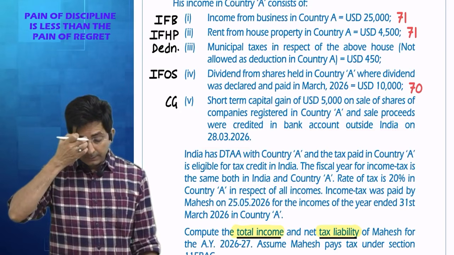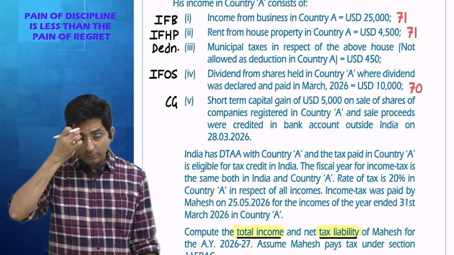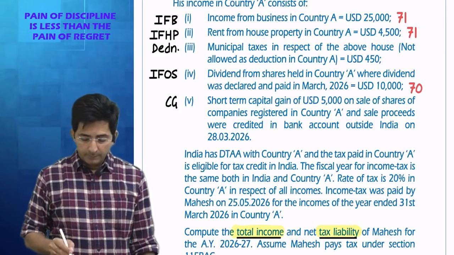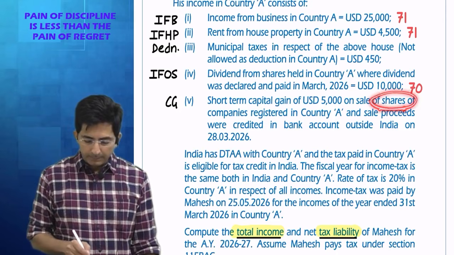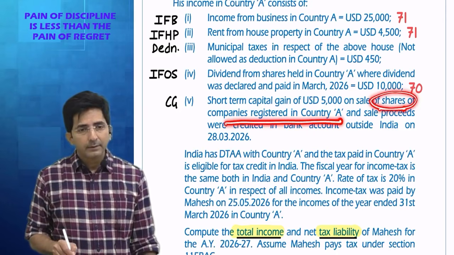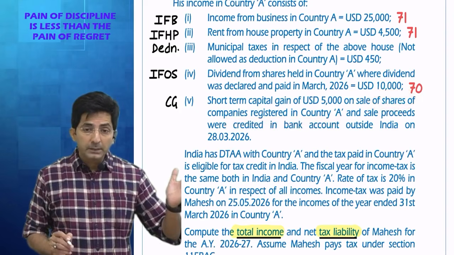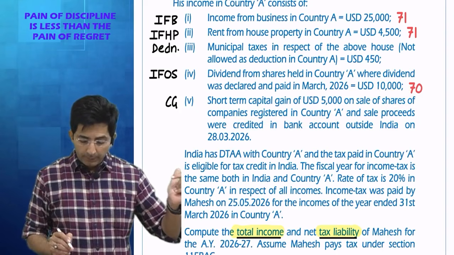Tell me here what they are saying. Which shares we have sold? Shares of Indian company or foreign company? The shares are of companies registered in country A. Country A means foreign. So, foreign company shares we have sold. So, capital gain is accrued in foreign.